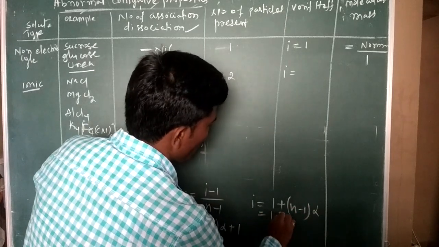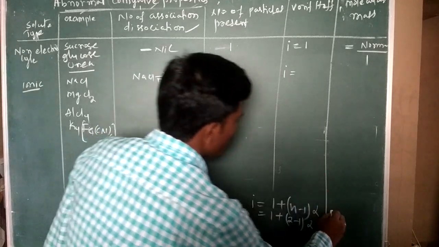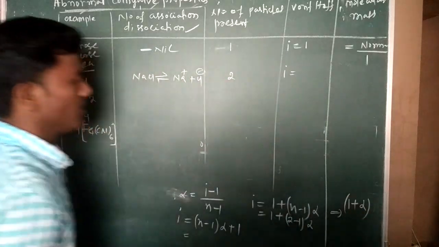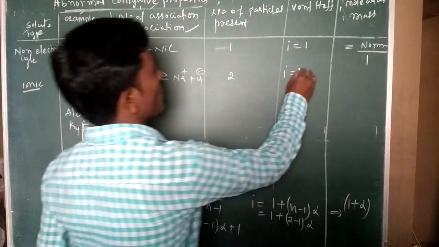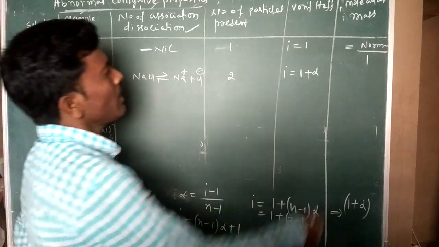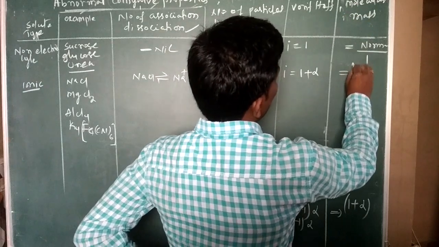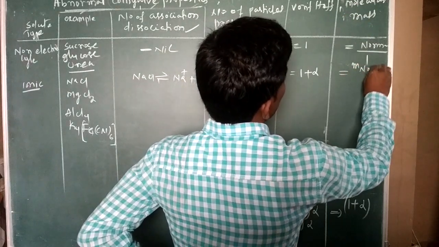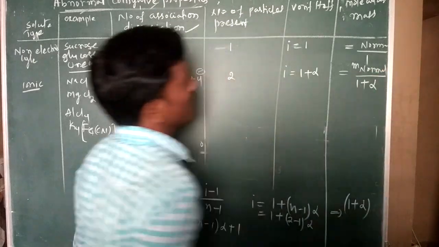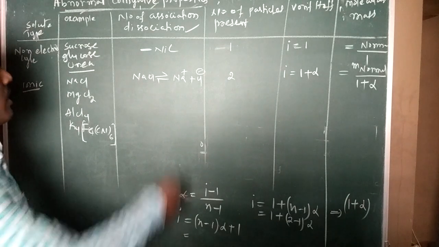With n equal to 2, 1 plus 2 minus 1 into alpha is 1 plus alpha. Then abnormal molecular mass is equal to normal molecular mass by 1 plus alpha for NaCl.